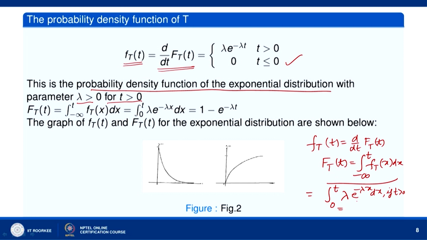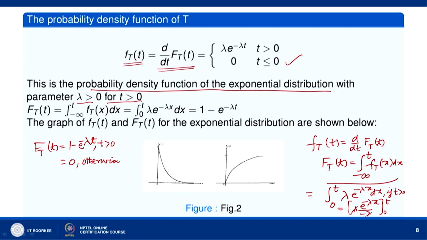When you integrate this, we get e to the power minus lambda x divided by minus lambda, multiplied by lambda, from 0 to t. Cancelling lambda and substituting the limits, you get 1 minus e to the power minus lambda t. So, F_T(t) equals 1 minus e to the power minus lambda t when t is greater than 0 and 0 otherwise. So we get back the cumulative distribution function F_T(t), which is the integral from minus infinity to t of f_T(x) dx.